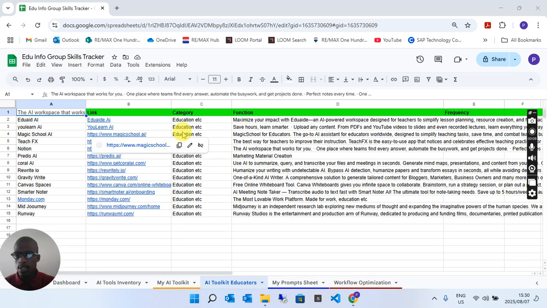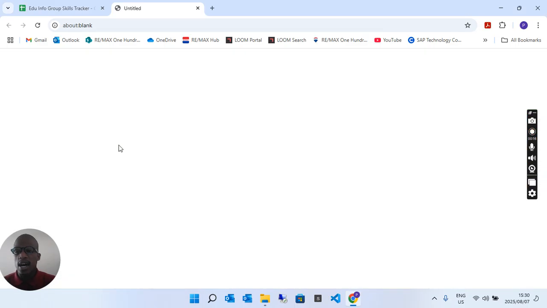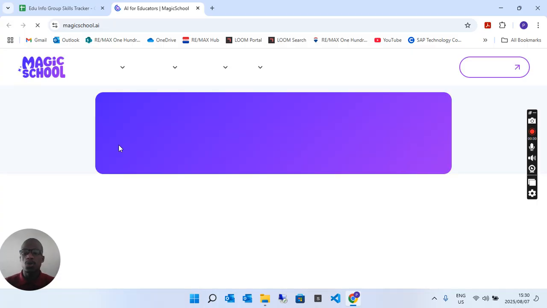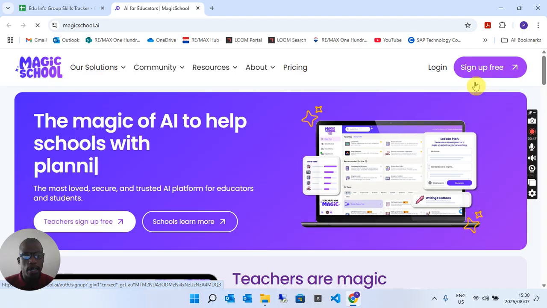Today we're going to be talking about Magic School AI from the Skills Tracker list. By the way, if you want the Skills Tracker list, you could just get a hold of us. So we're going to open that up. It's basically an education tool for educators to make their job much easier with the various functions and features that the tool has, right? Okay, so I'm thinking we might have to just sign up for free. Gonna come up to this option here on top to explore the full software tool. Yeah, let's just go sign up there.